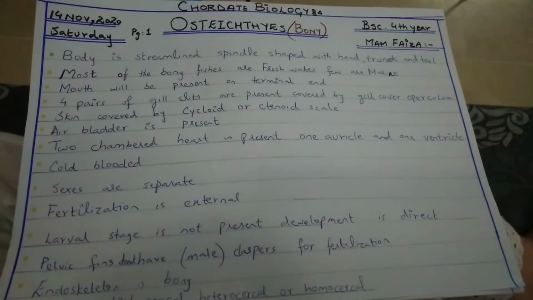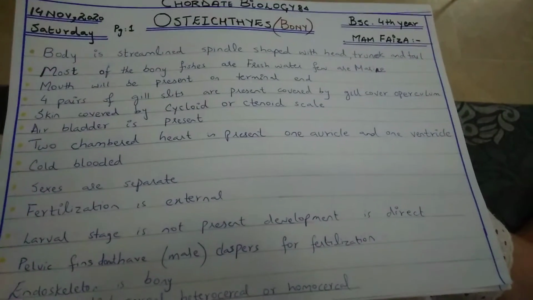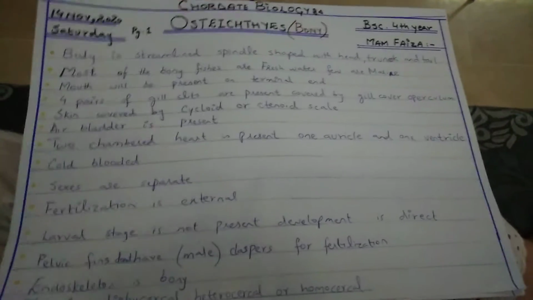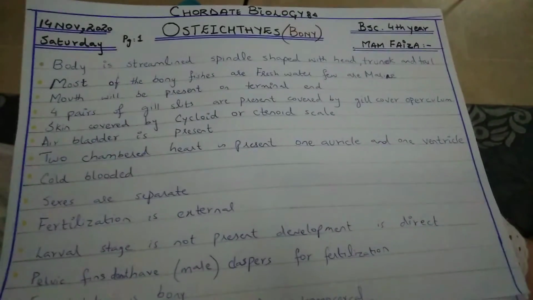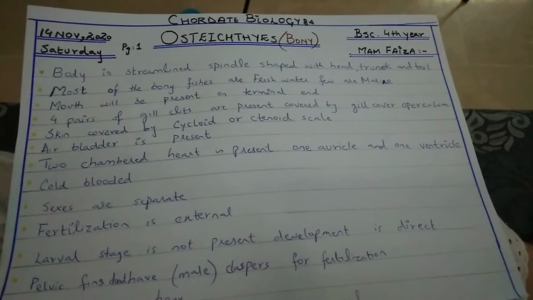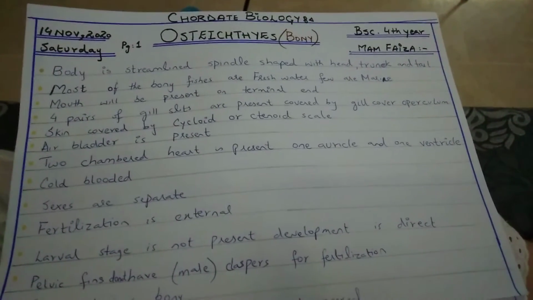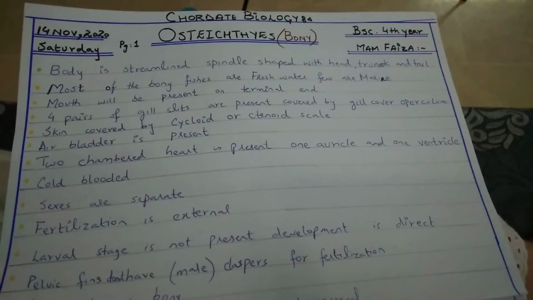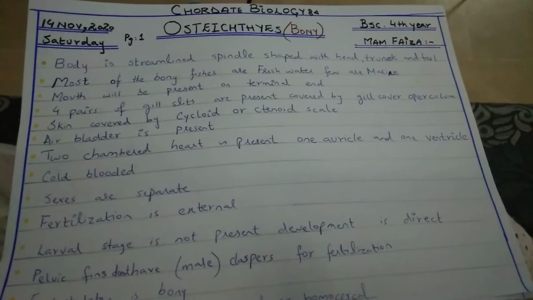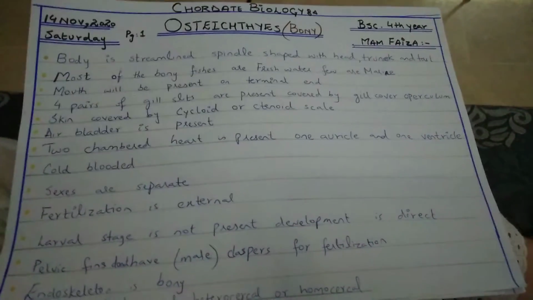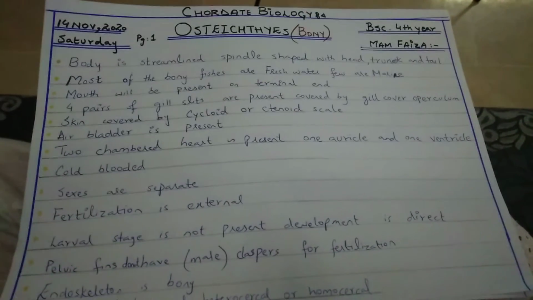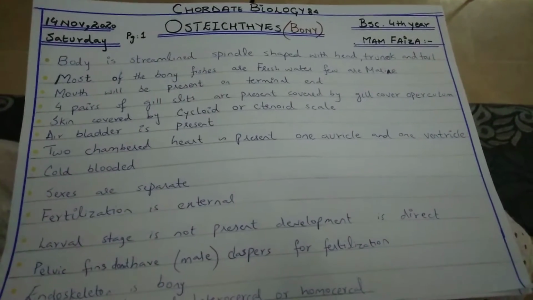Hello students, Assalamu alaikum. This lecture is for fourth year BSc, and we have already discussed the cartilaginous fishes. Today the topic is bony fishes or osteichthyes, or we can also say that these are those fishes having the bony endoskeleton. There are a few differences and a few similarities when we compare it with the cartilaginous fishes.